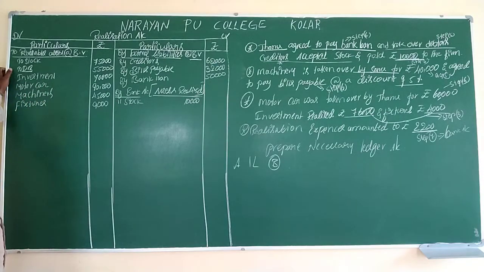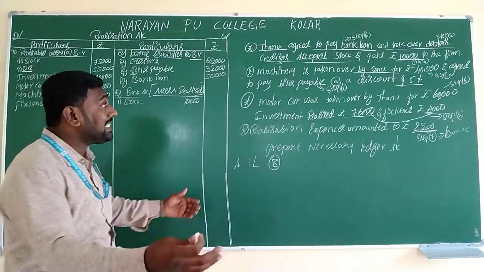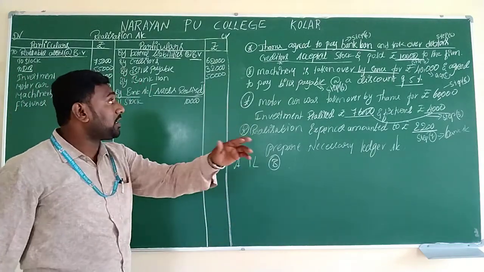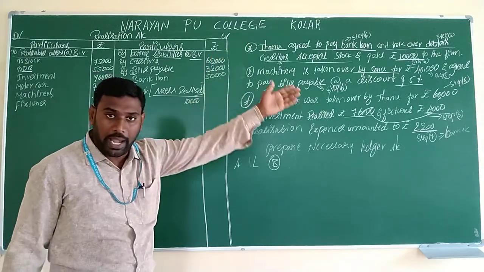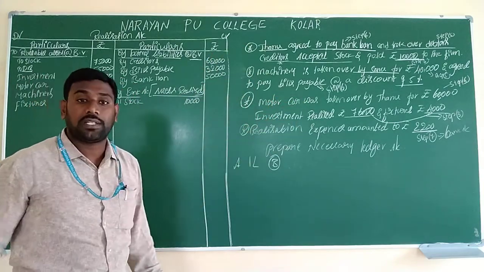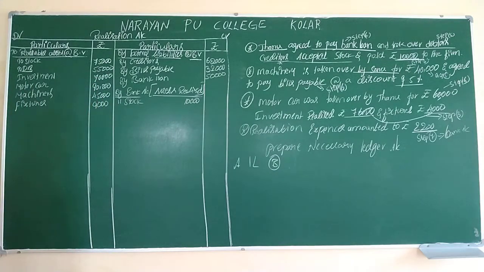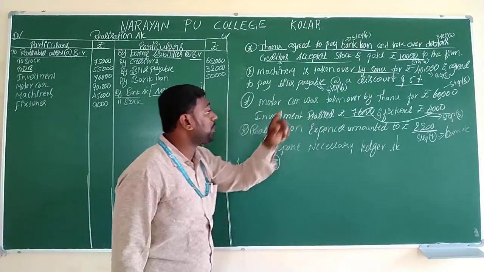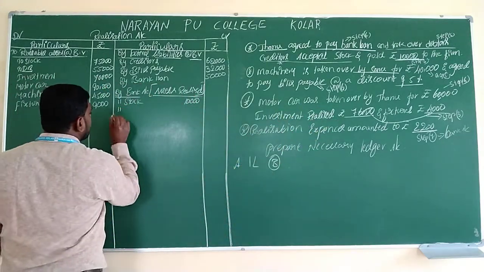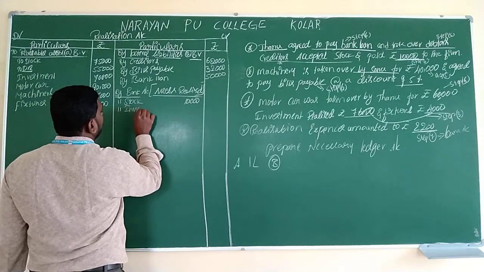Next, point number 2: debtors. What will happen here? Debtors are not sold. They are adjusted with some other value. Tanu agreed to pay the bank loan and receive the debtors. The partner has paid something and will receive something from the business. So Tanu agrees to pay the bank loan and receive the debtors, so both things will not come. And investment: the investment details are given. Investment realized rupees 76,000. Realized is nothing but sold, by investment.